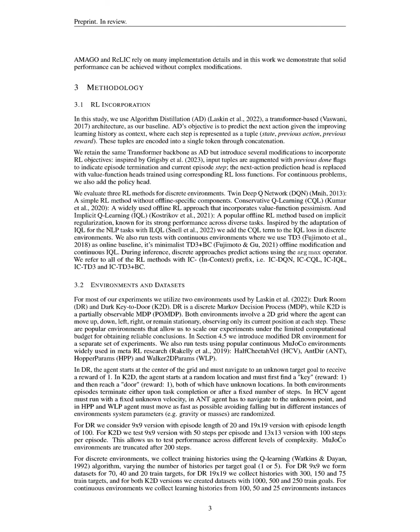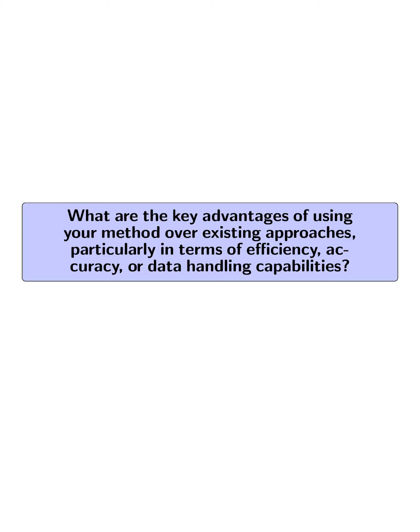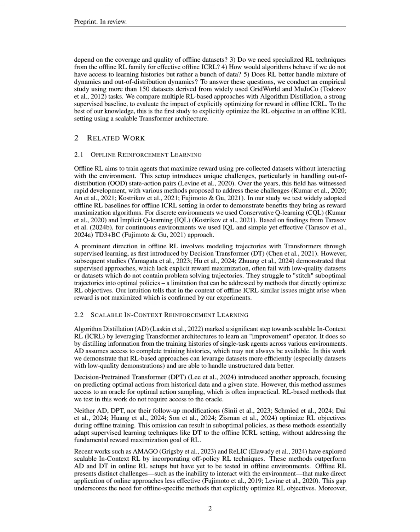What are the key advantages of using your method over existing approaches, particularly in terms of efficiency, accuracy, or data handling capabilities? The key advantages of our method, particularly in the context of offline in-context reinforcement learning, ICRL, lie in its superior efficiency, accuracy, and data handling capabilities compared to existing approaches like algorithm distillation, AD.